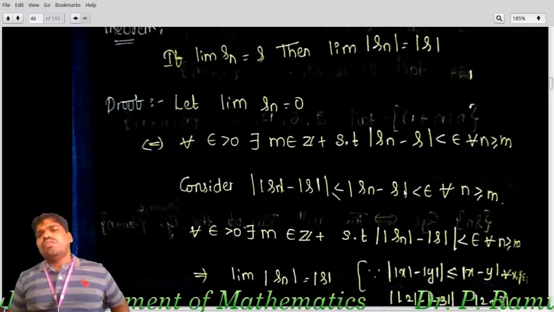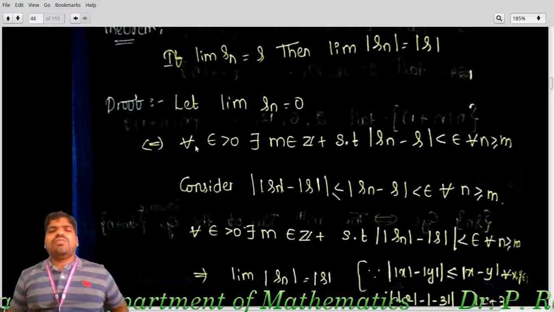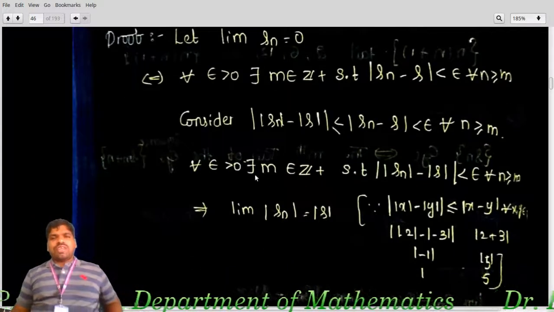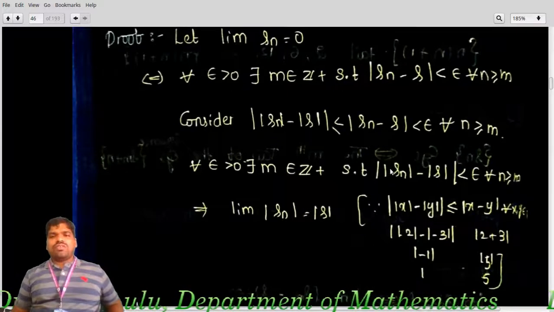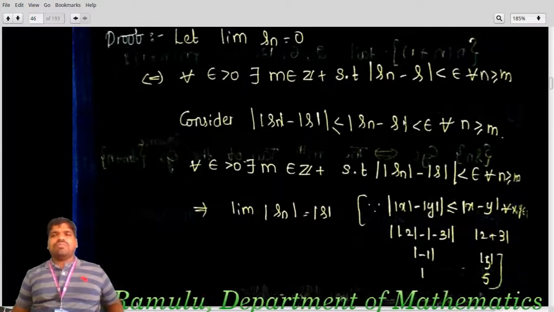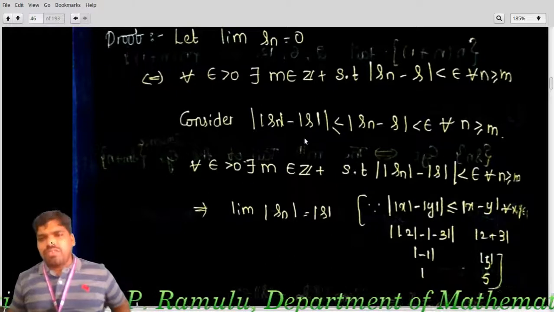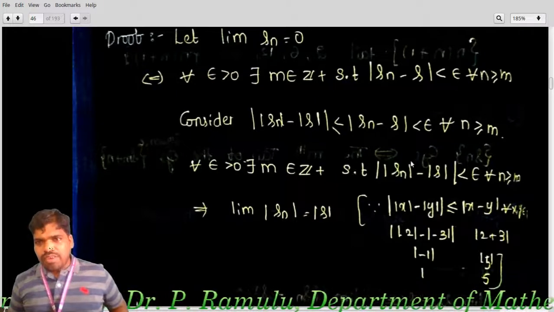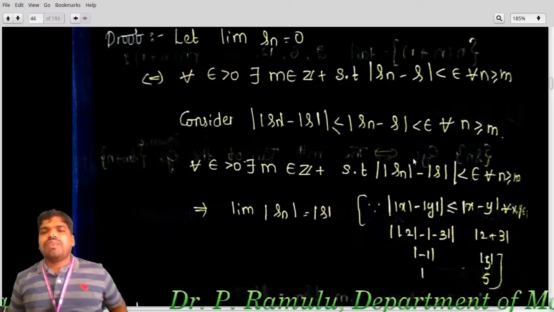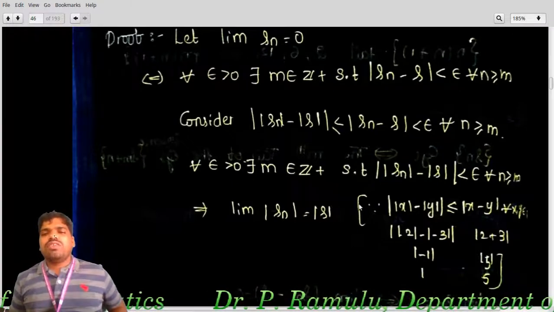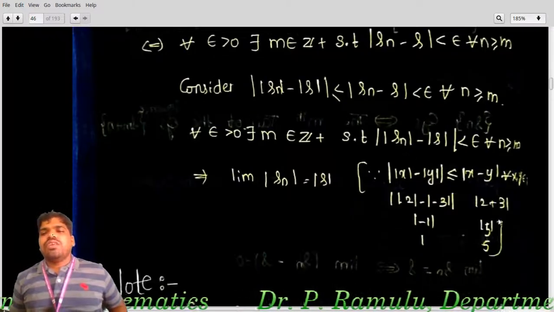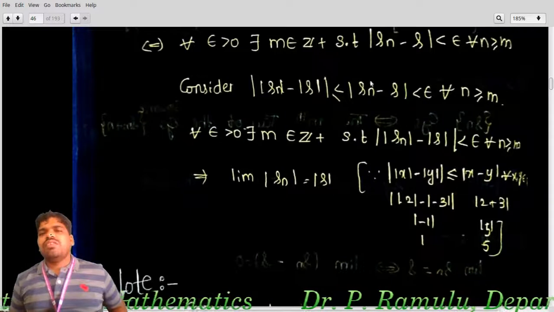Okay. So for all n greater than or equal to N, which implies for every epsilon greater than 0, there exists N in Z plus such that mod Sn minus S is less than epsilon for all n greater than or equal to N. By using this, this is nothing but less than epsilon. This is also less than epsilon, which implies lim mod Sn equal to mod S.